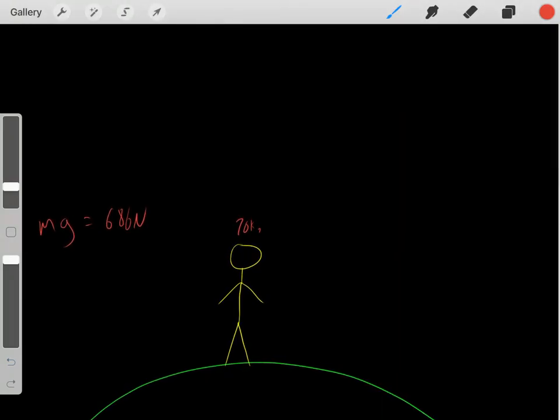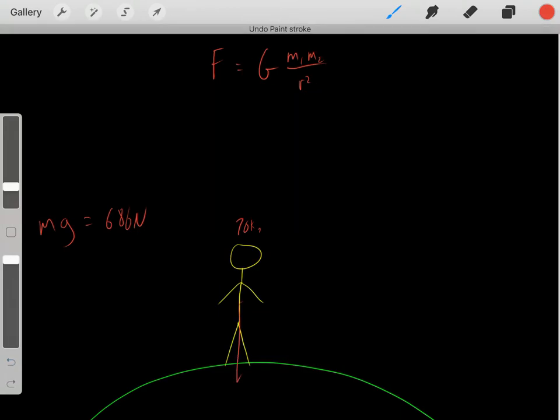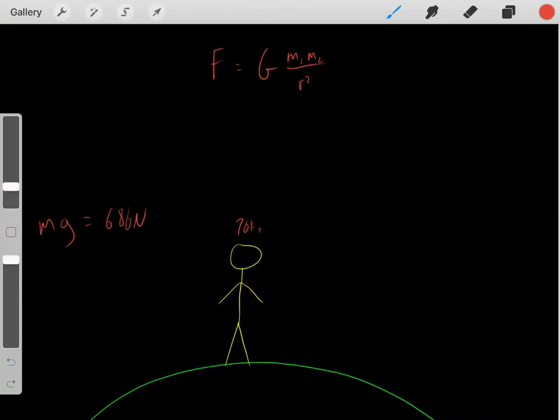Well, again, we already explained. The force due to gravity equals big G times m1 times m2 divided by r squared, and r being the distance. So using this equation, we could find that force of gravity that this person feels towards the earth. We know the person has mass, the earth has mass, so we know they're going to feel those attractive forces towards each other. What's the magnitude of that force? Well, we can just use this equation. This is a different way to find the magnitude of that force.